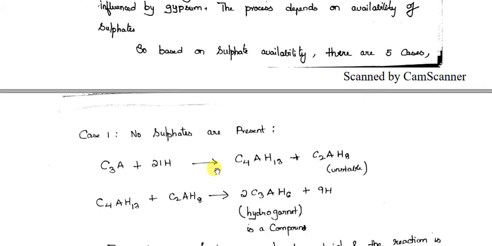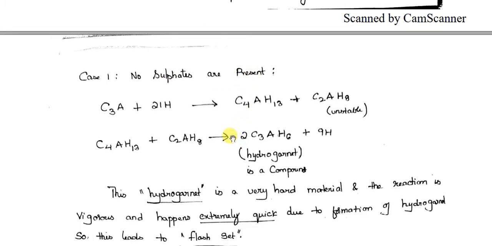We have 3 cases. If there are no sulfates present in the cement, C3A reacts with water, H means H2O, and it forms compounds called C4AH13 plus C2AH8. These compounds are unstable compounds. These are intermediate compounds that are formed. They are going to change into other compounds finally. Okay, they are not going to remain in this stage.